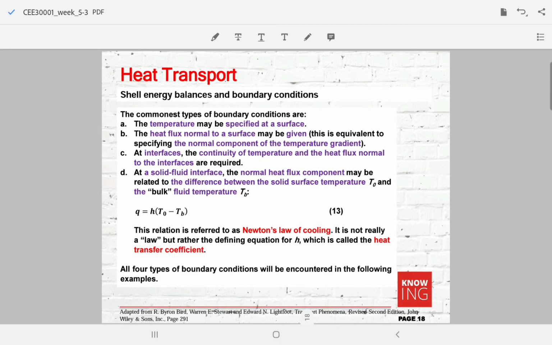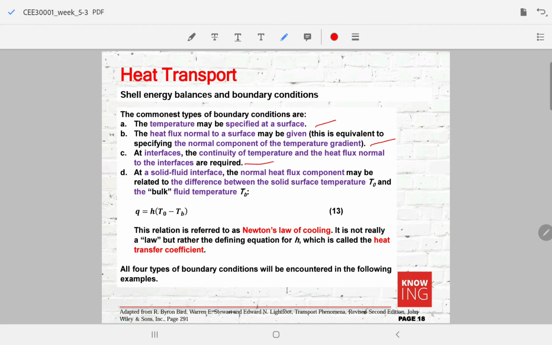In heat transport problems, there are normally 4 types of boundary conditions. The first one is the temperature specified at a particular surface, and the second one is the heat flux specified at a particular surface.